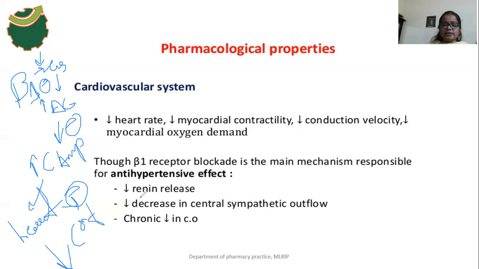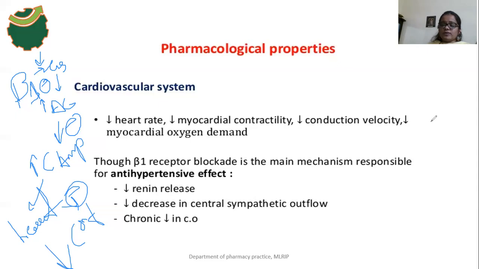Okay, and this antihypertensive effect occurs due to three more reasons. Our drug propranolol decreases the renin release. So what is the function of renin? Renin is released by the kidney. The kidney consists of beta 1 receptors, so our beta blockers block the release of renin.